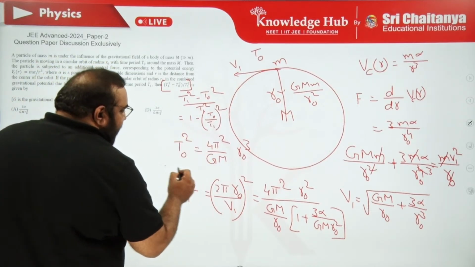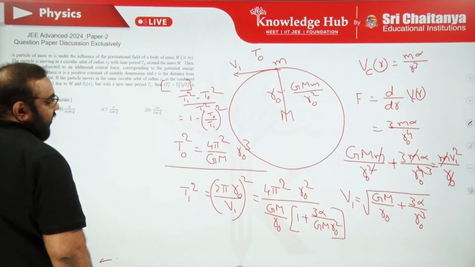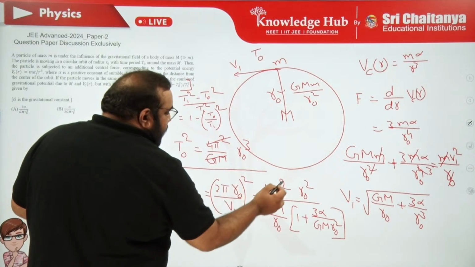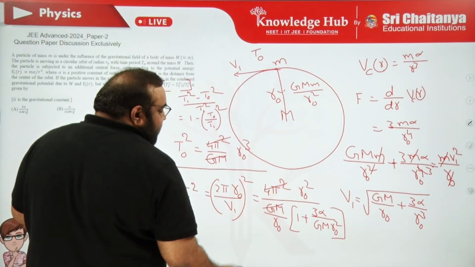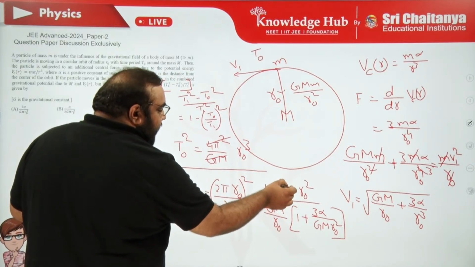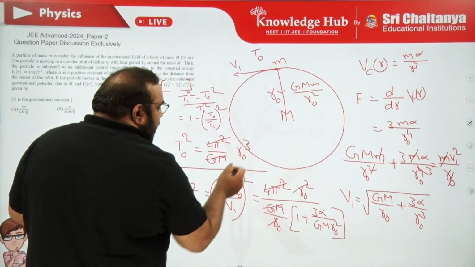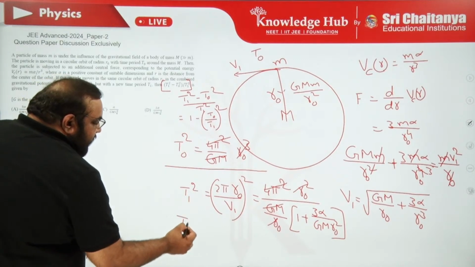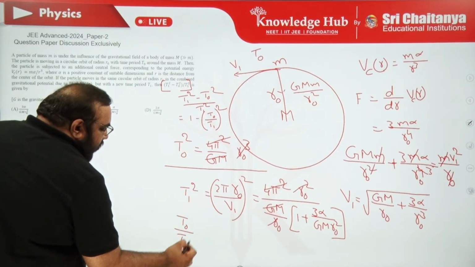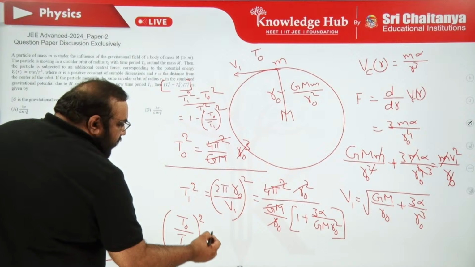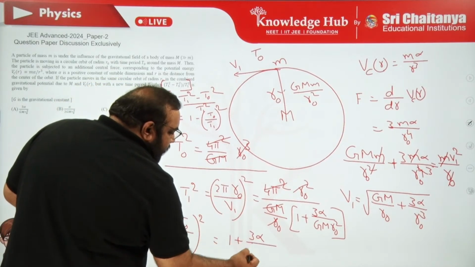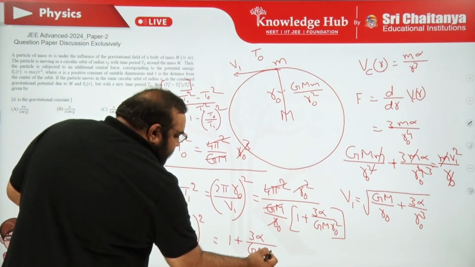For that, let me divide these two: (T0 by T1) whole square, then 4 pi square by Gm cancels. This R0 goes to the numerator, so R0 cube cancels. So finally the term is (T0 upon T1) whole square equal to 1 plus 3 alpha upon Gm R0 square.